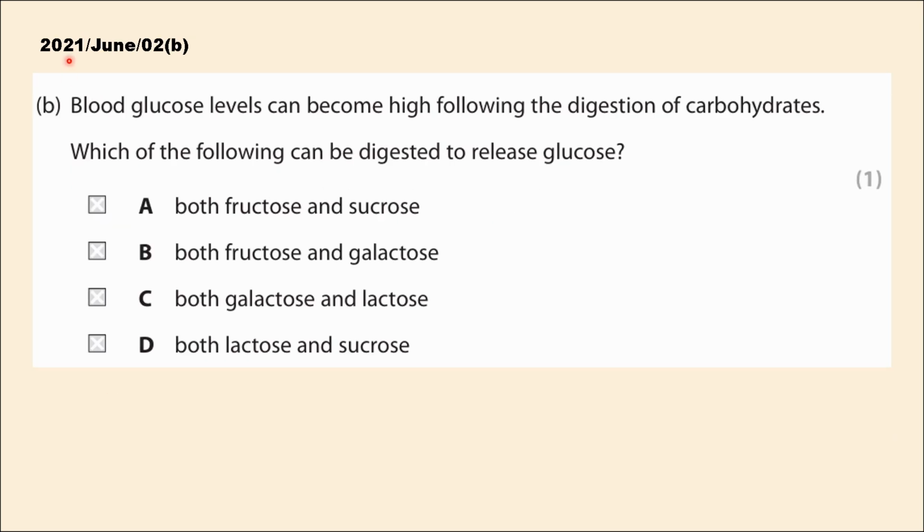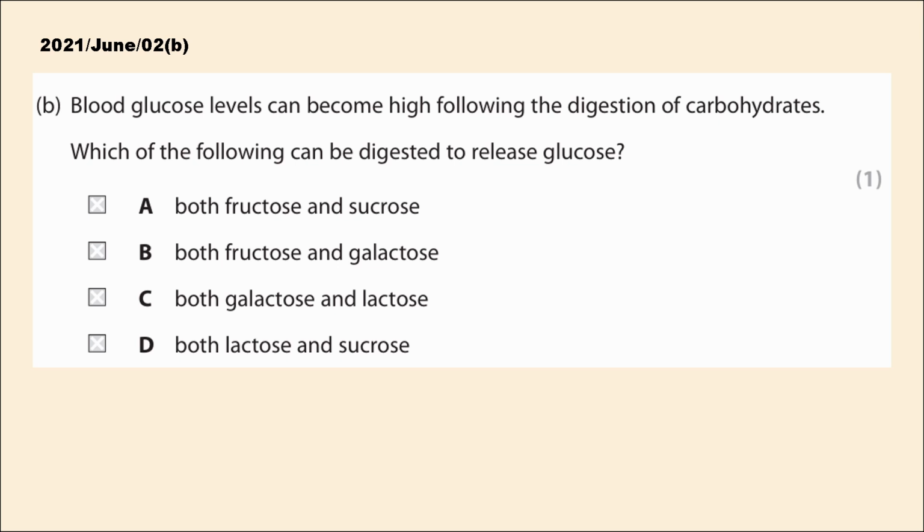The next question is from the June 2021 paper. The statement reads, blood glucose levels can become high following the digestion of carbohydrates. And the question is, which of the following can be digested to release glucose? To answer this, remember that to release glucose, the compound must be a disaccharide or a polysaccharide. Let's go through the options.